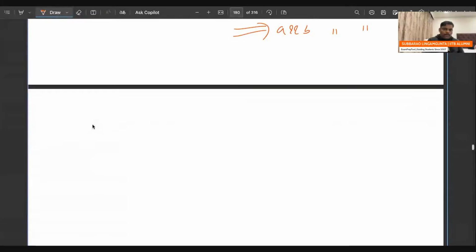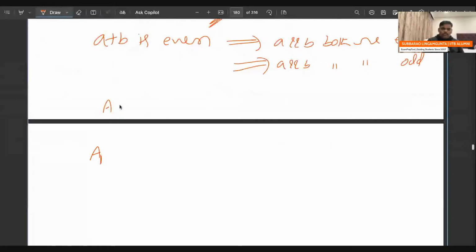A is 1, 2, 3, 4, and so on up to 10. Now see A1: 1, 3, 5, 7, 9. Let's see A2: 2, 4, 6, 8, 10.